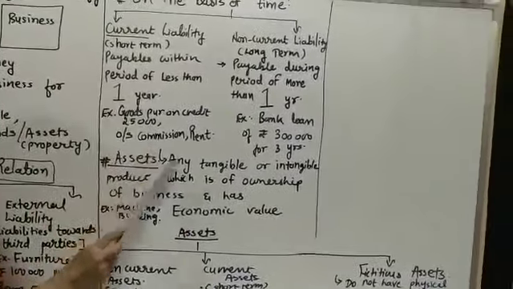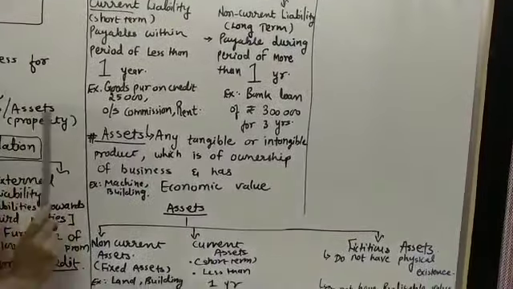So here I have completed the topic of liability. I hope you have understood well.